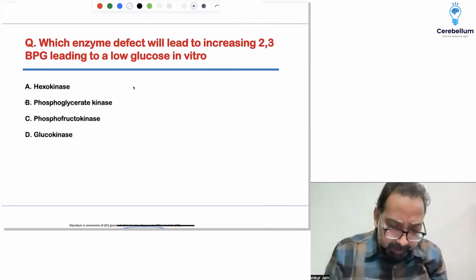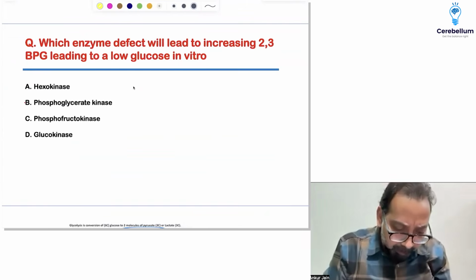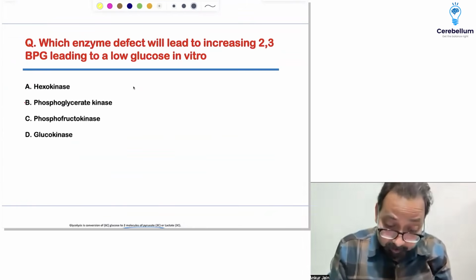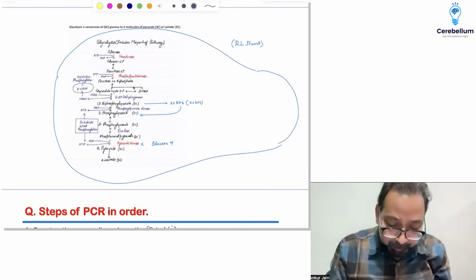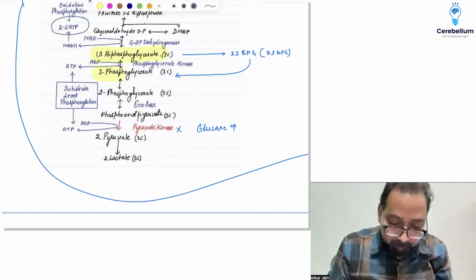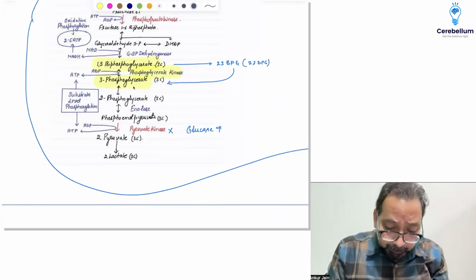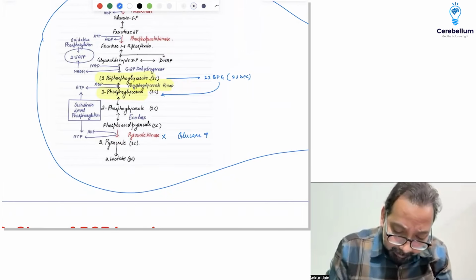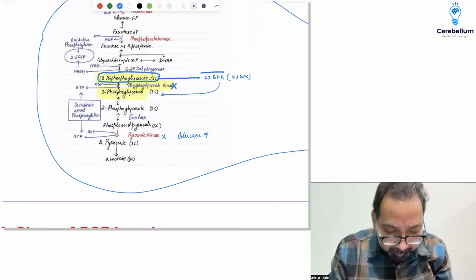First question: which enzyme defect will lead to increased 2,3-DPG or BPG, leading to low glucose in vitro? This point is important. As you know, in the RBC Rapoport-Luebering shunt, 1,3-biphosphoglycerate is converted to 3-phosphoglycerate by phosphoglycerate kinase. If phosphoglycerate kinase is not there, definitely this will be diverted towards synthesis of 2,3-DPG.